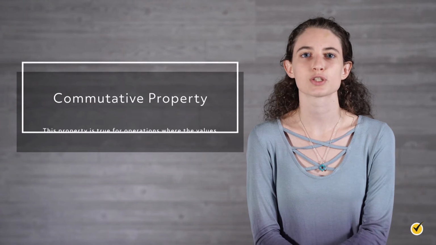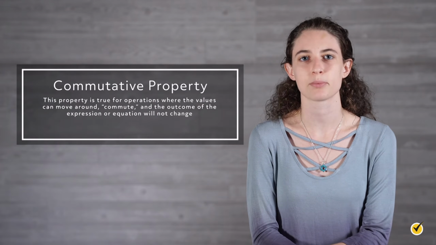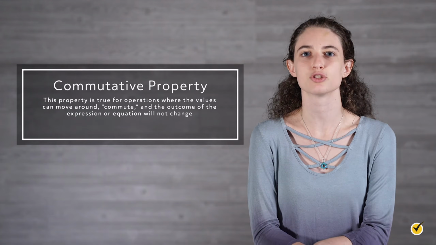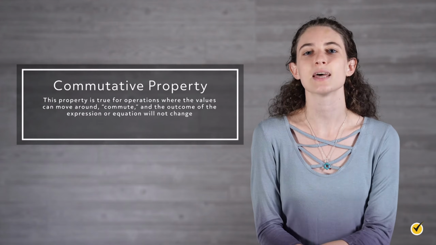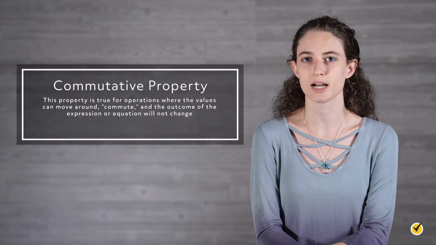The technical term for this quality is known as the commutative property. Essentially, the property is true for operations where the values can move around, commute, and the outcome of the expression or equation will not change. The commutative property applies to addition, but not to subtraction. Another operation that also shares the commutative property is multiplication. Let's discuss multiplication together with division, as we did for addition and subtraction.